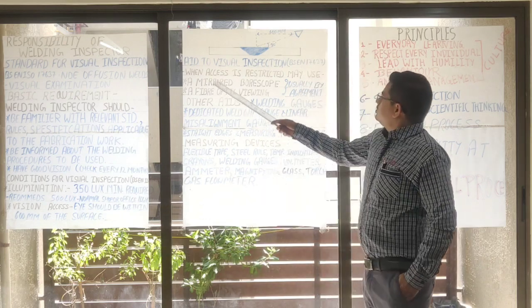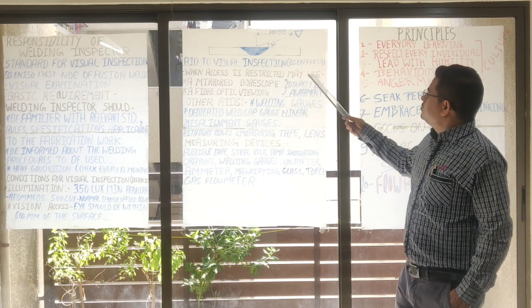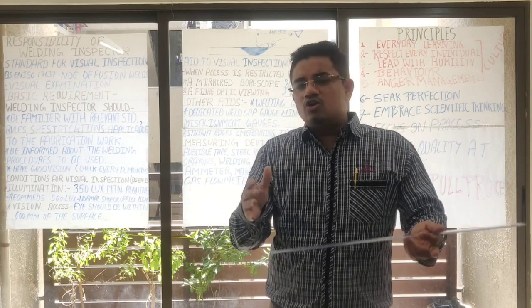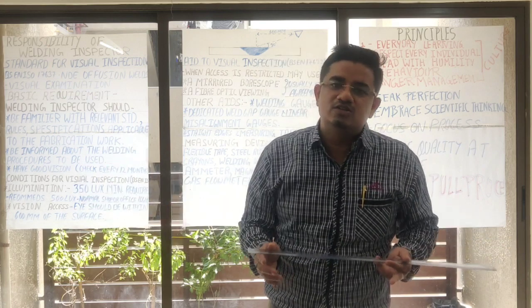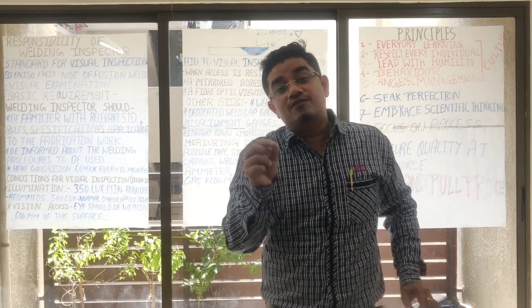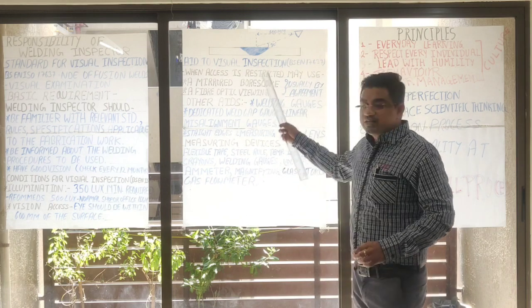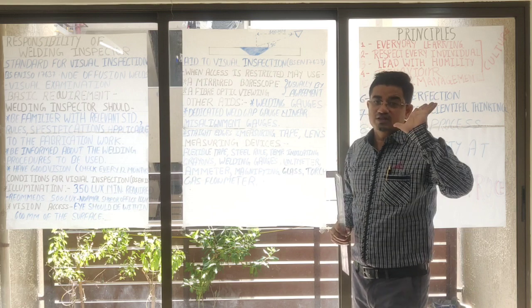The next thing is that when access is restricted, aids may be used. Sometimes you are not able to see the weld directly by eye due to restricted size or restricted area. So you have to use some aids. But before using these aids, you have to reach agreement with the client.